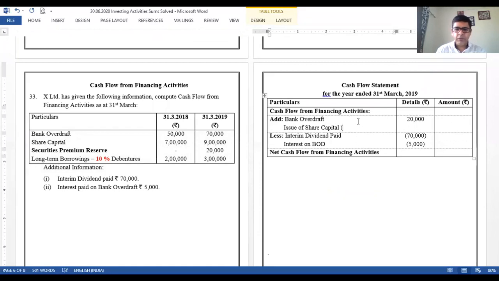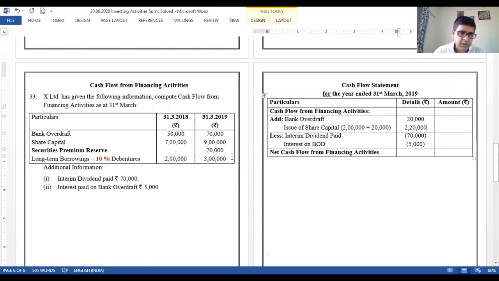When you write issue of share capital over here, I would like you to write in brackets the amount of the shares issued, 2 lakh, plus the amount of premium, 20,000. You can see that the premium opening balance was not there, but the closing balance is 20,000. That means the shares or debentures must have been issued at a premium of 20,000. We just assume it to be on the share capital. So the amount to be added over there will be 2,20,000. Please see that you have to add them. We can't write individually share capital 2 lakh and securities premium reserve 20,000. You have to show it as an addition in the particulars column and show the amount as I have shown you right now.